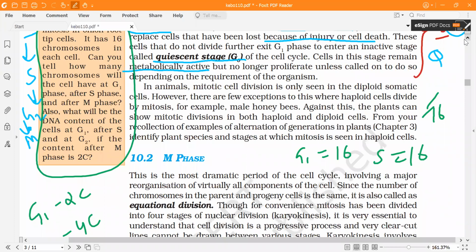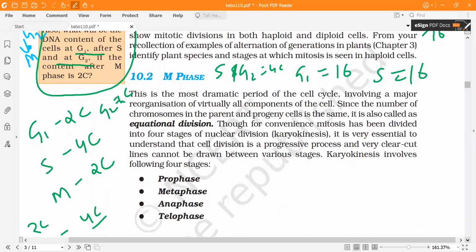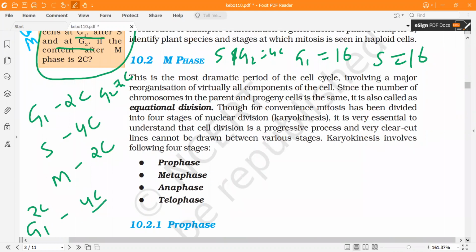See, that is what they ask. In G2 also it is 4C. So in S and G2 it will be 4C. Chromosome number does not double. Chromosome number always remains the same, but the genetic content doubles. Did you understand, beta? Yes, sir.